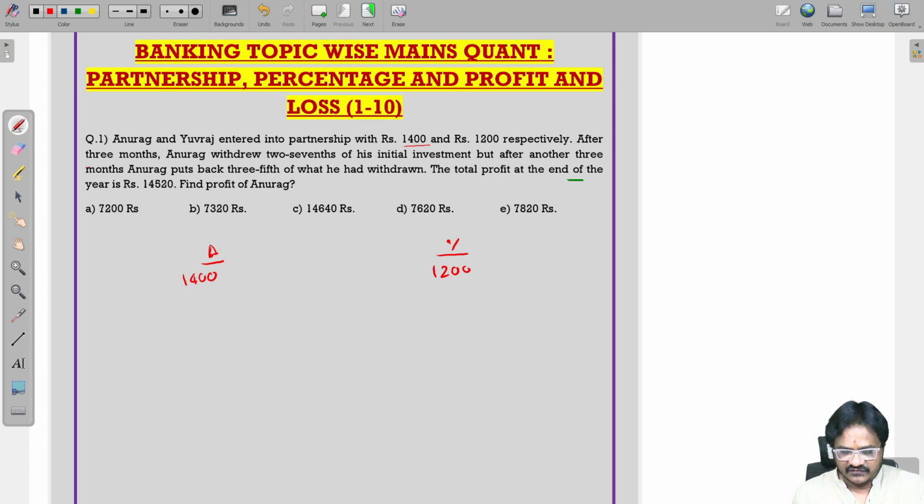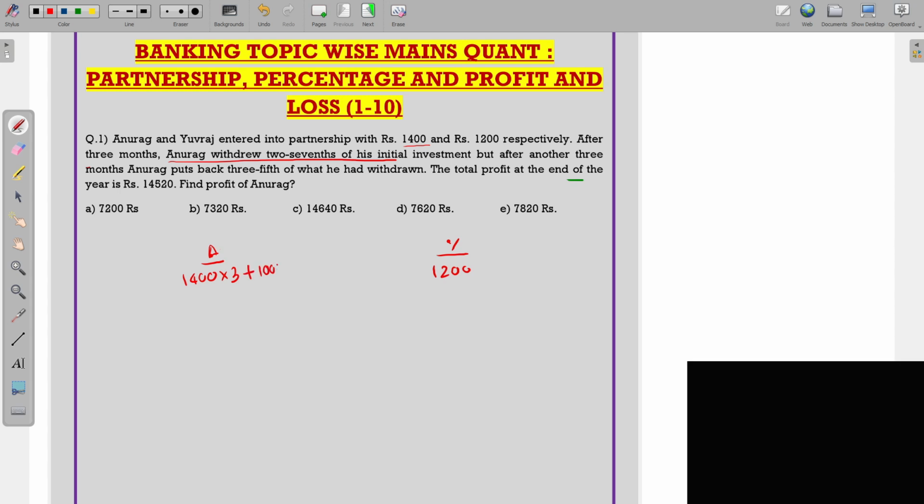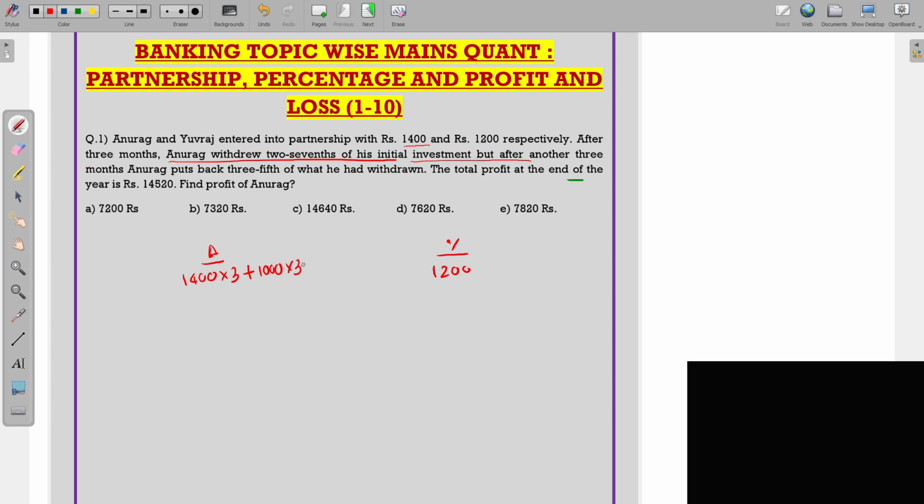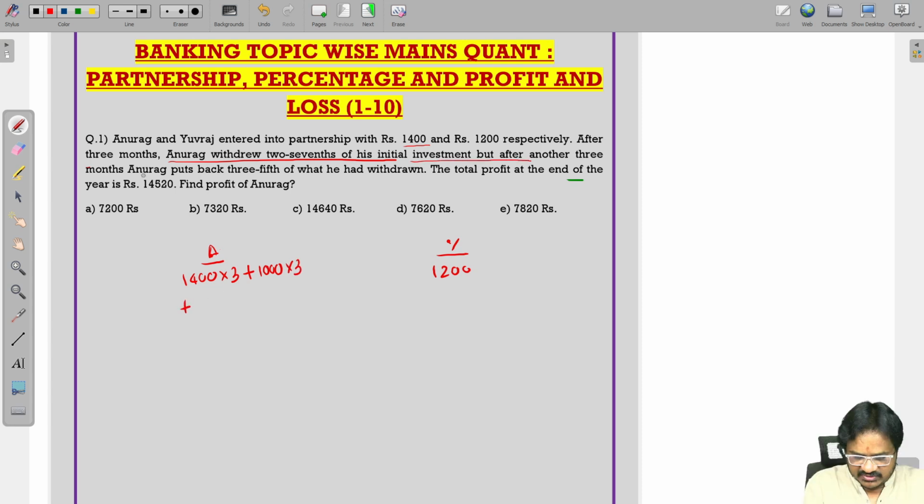Then after 3 months, so this will be for 3 months, Anurag withdraws 2/7. If he is withdrawing 2/7, he is withdrawing 400, so he will keep 1000. That will be for another 3 months. Again after another 3 months, he puts back 3/5 of what he had withdrawn. So he had withdrawn 400, and 3 by 5 of that means 240. So this will be 1240 for the balance 6 months.